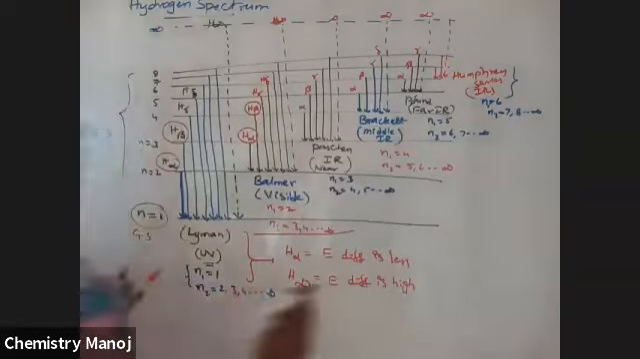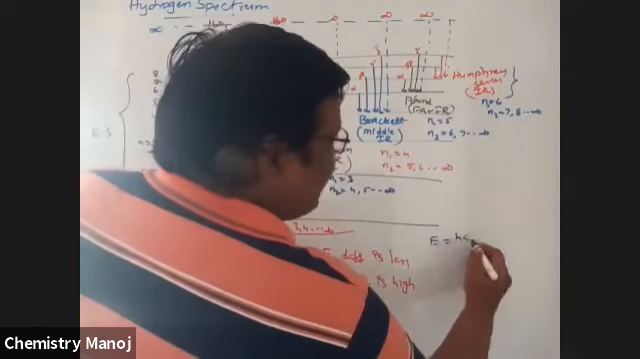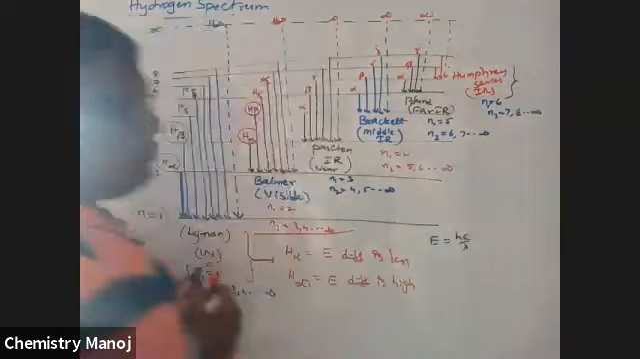We know E is equal to hc by lambda. More is the energy, less is the lambda. That means for the H alpha line, lambda is more. So it is lambda maximum, and for the H infinity line it is taken as lambda minimum. The wavelength corresponding to the H alpha line is taken as lambda maximum. The wavelength corresponding to the H infinity line is taken as lambda minimum.